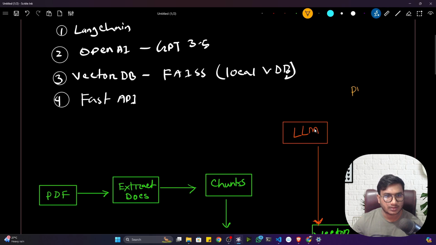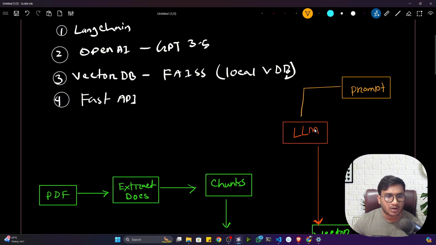Inside this prompt, I'll be writing what kind of task it has to perform. So here I'll write, you are an expert interview question creator. Whatever data the user gives you, you have to create interview questions, let's say 10 questions or 20 questions. This is the idea. This kind of prompt I'll pass to the large language model.